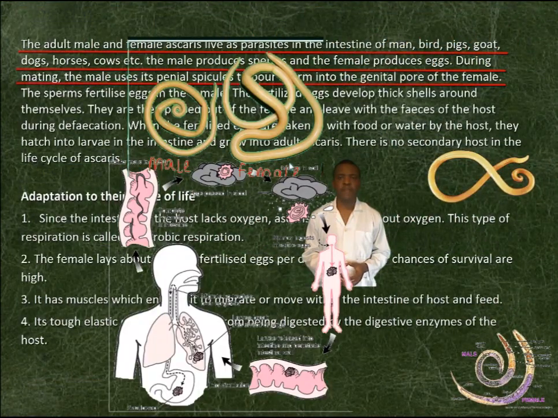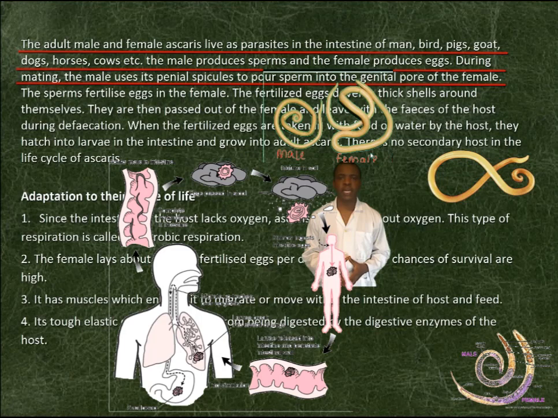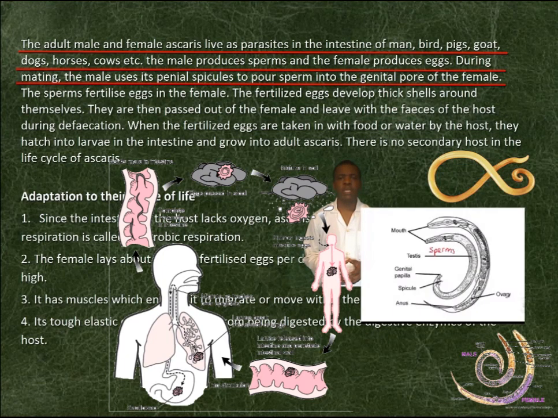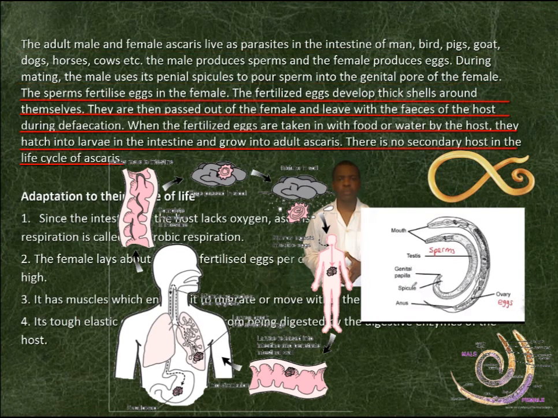The adult male and female Ascaris live as parasites in the intestine of man, birds, pigs, goats, ducks, horses, cows, etc. The male produces sperms and the female produces eggs. During mating, the male uses its penial spicules to pour sperm into the genital pore of the female. The sperms fertilize eggs in the female.